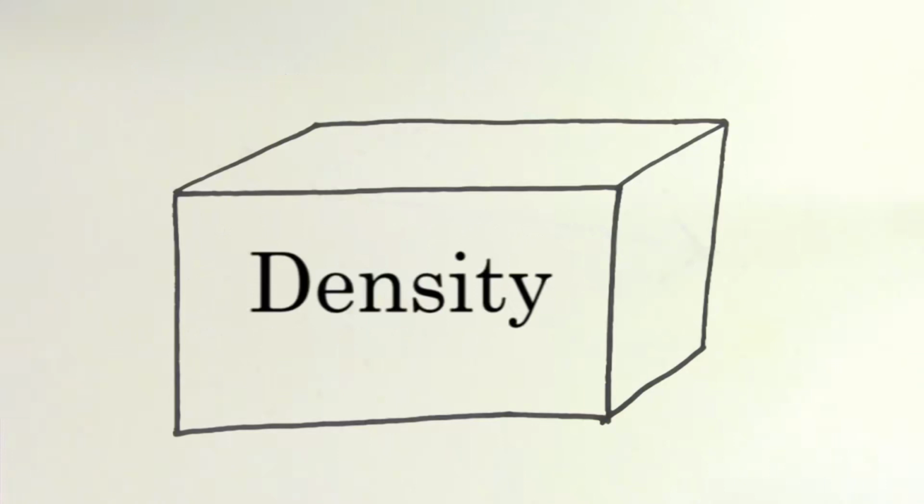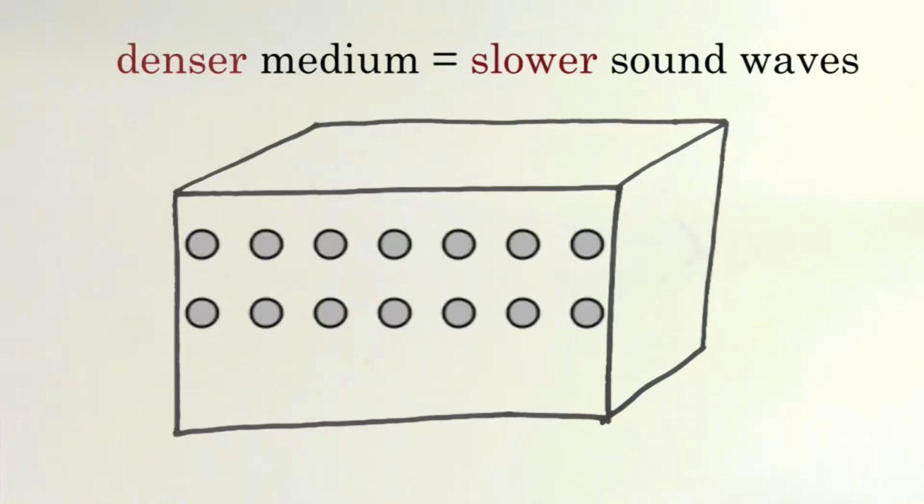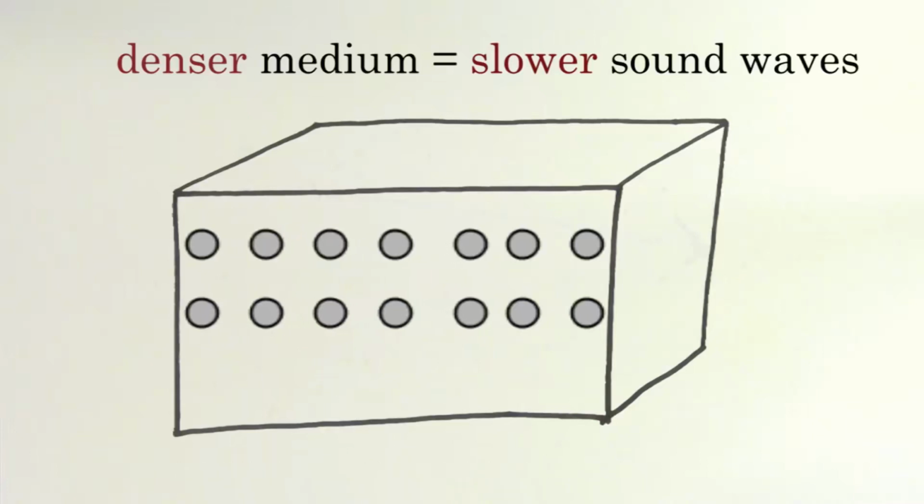The other factor that determines the speed of a sound wave is the density of the medium. The more dense the medium, the slower the sound wave will travel through it. This makes sense because if a material is more massive, it has more inertia, and therefore it's more sluggish to changes in movement or oscillations.